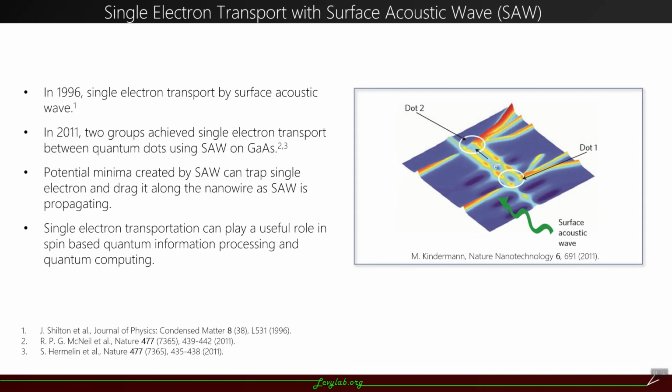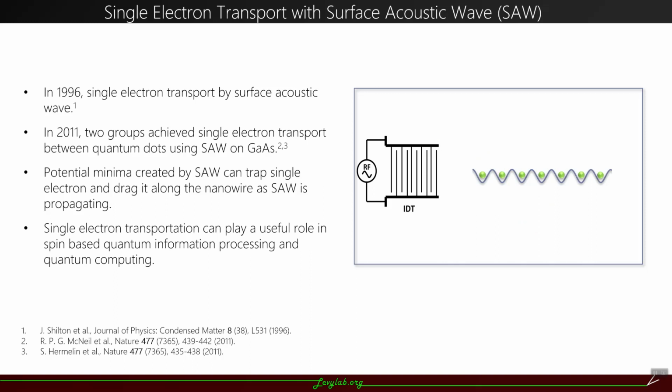These days, surface acoustic wave attracts many people's attention again, because it was shown that surface acoustic wave can play a useful role in quantum electronics. In 2011, two groups achieved single electron transport between two quantum dots using surface acoustic wave on gallium arsenide. With the piezoelectric property of the material, surface acoustic wave can create potential minima. Each of these potential minima can carry a certain number of electrons and drag them along the nanowire as the surface acoustic wave propagates.